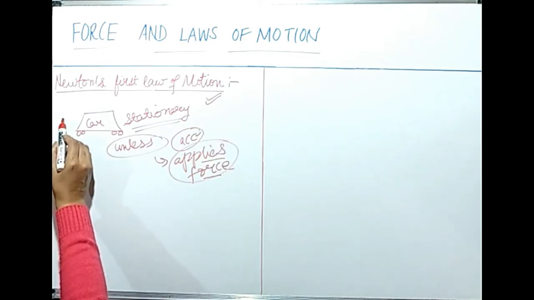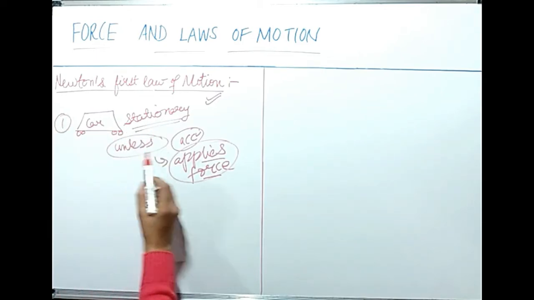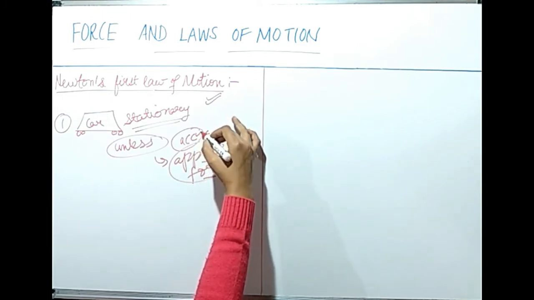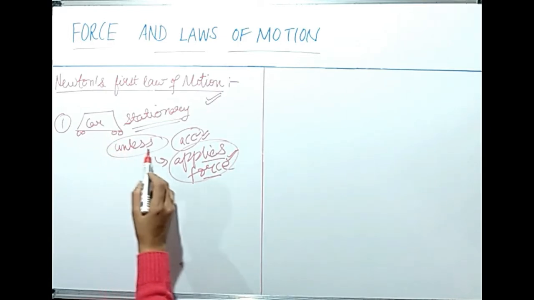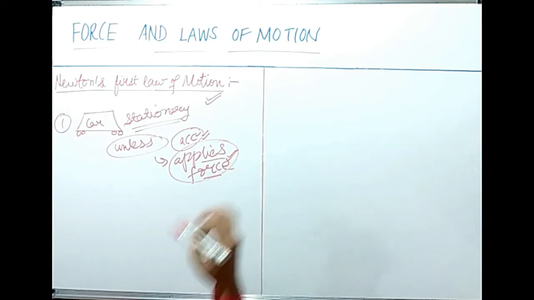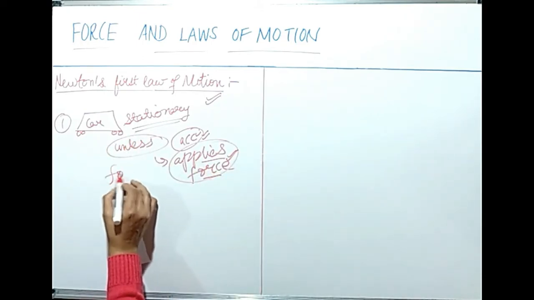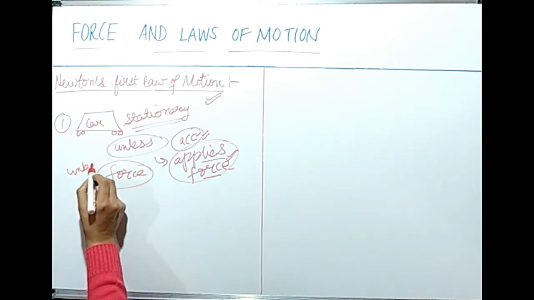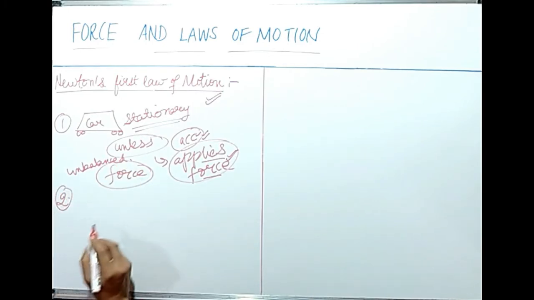What we have discussed in this example: the car is stationary and it will not move unless the driver presses the accelerator. That means he is pressing the accelerator and applying some force. So to move this car, force is required, an external force, an unbalanced force. Okay. Let's see another example.